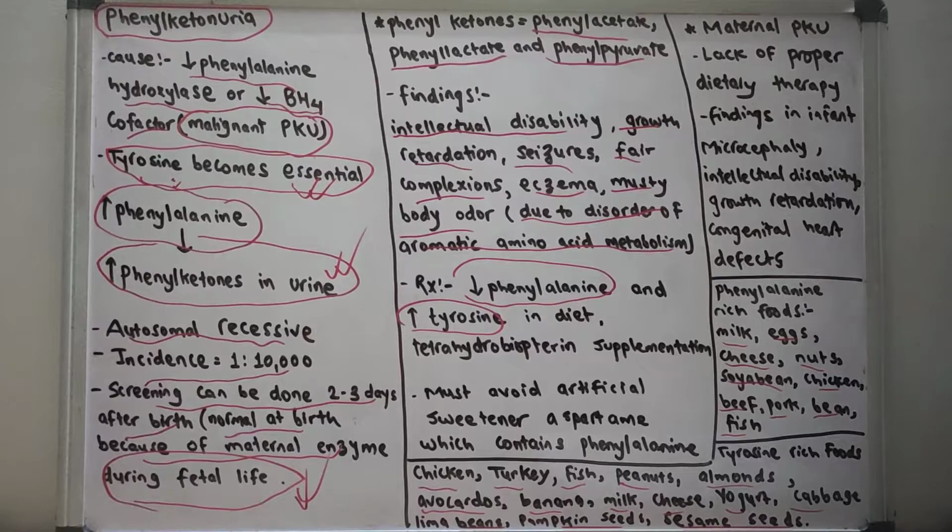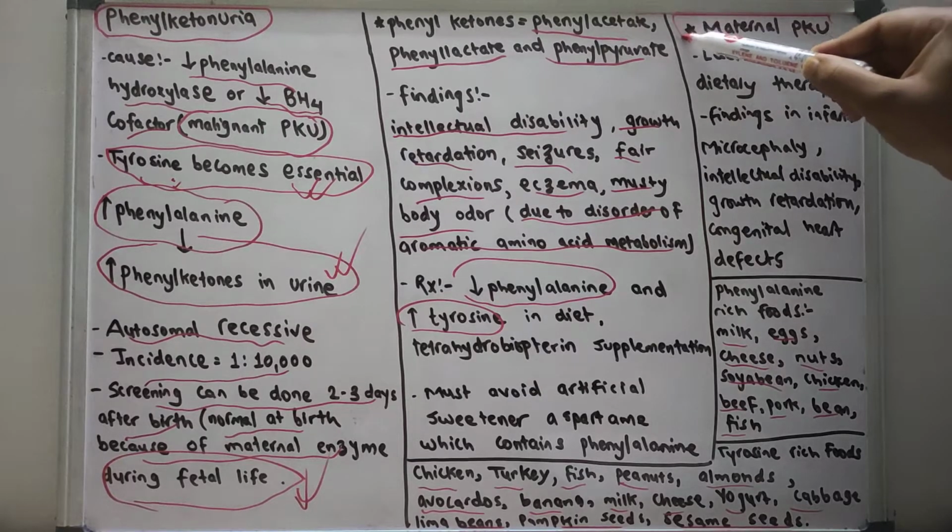So we have to decrease the consumption of phenylalanine rich food and increase the consumption of tyrosine rich food in phenylketonuria.